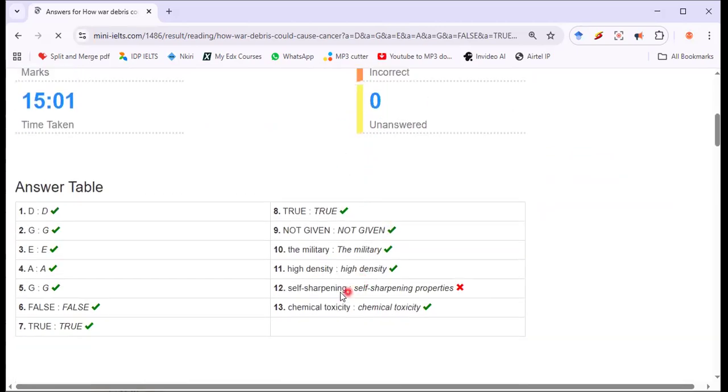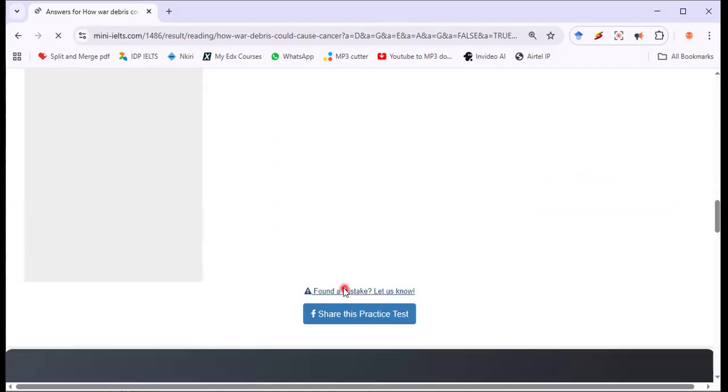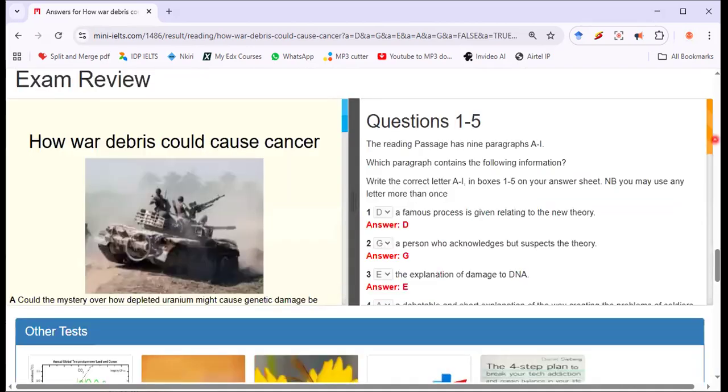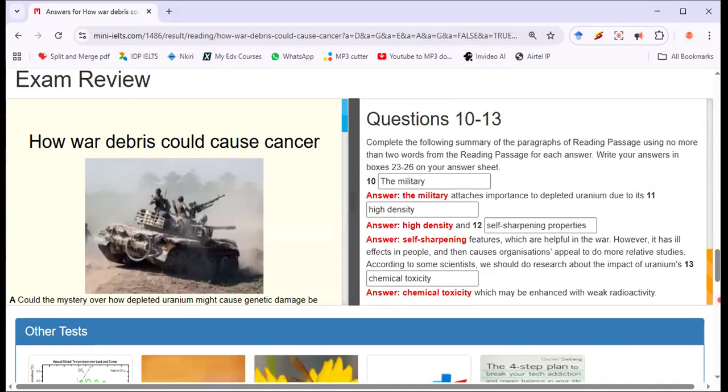Oh, no. Self-sharpening. Properties should not be written. Let me see. I think so. Self-sharpening. Oh, can you see? Self-sharpening features. Features is a paraphrase for property, so properties is not necessary. Can you say I lost a mark by adding a word that should not have been added? That's how I lost a mark.